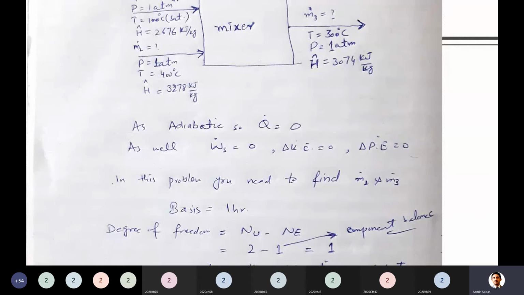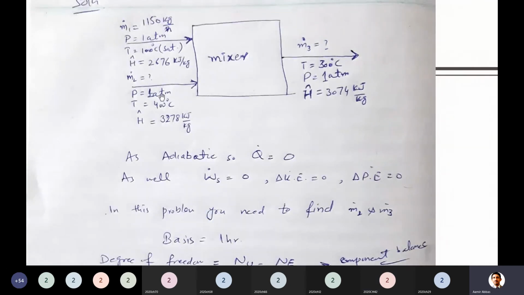If you recall something from material balance, we can write either the overall balance or the component balance. Because it is one component, both are the same thing here. If I ask you to write the equation for water, you will write the same equation, 1150 plus M2 is equal to M3, and it is the overall one. So there is only one equation possible from material balance. Do you agree with me? Yes, sir. So it means the degree of freedom is 1 here. When the degree of freedom is 1, we can't solve the problem. So can we look at something else?